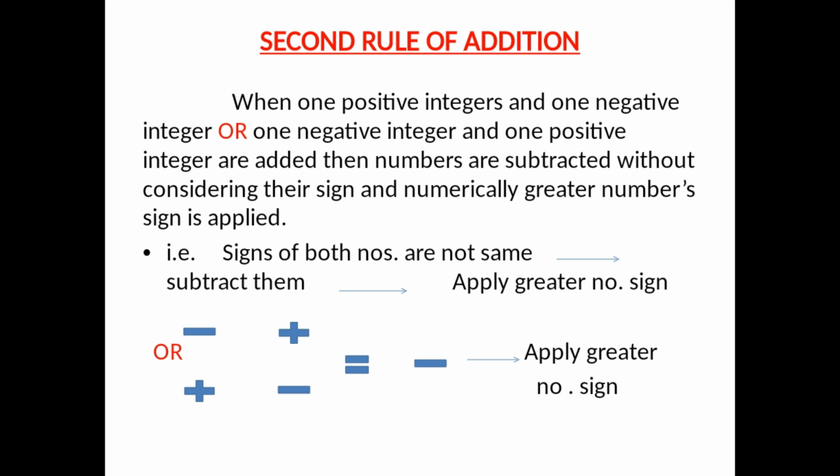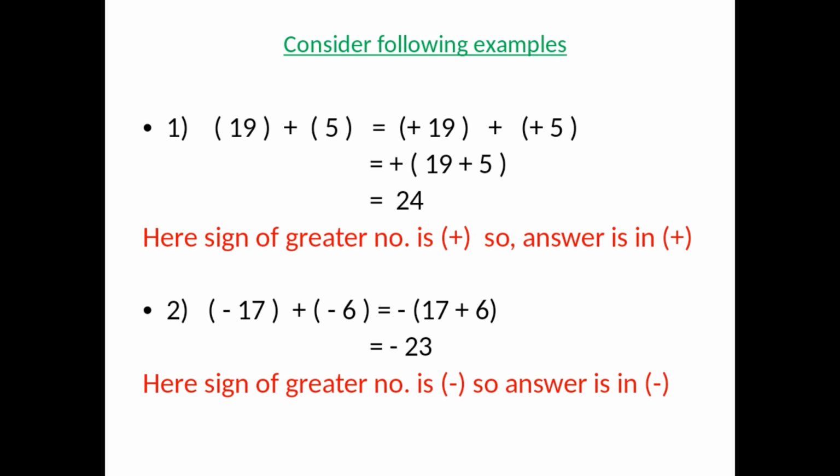Let us understand it in another way. You can see minus and plus shown here, and plus and minus is also shown here. It indicates a negative number and positive number, or a positive number and negative number. This means here one number is positive, another number is negative. In this case, when the signs are not the same, you have to subtract them, and at last you have to apply the greater number's sign. In shortcut way, you can remember it like this also: minus plus is minus, or plus minus is minus, but remember always apply the greater number's sign.